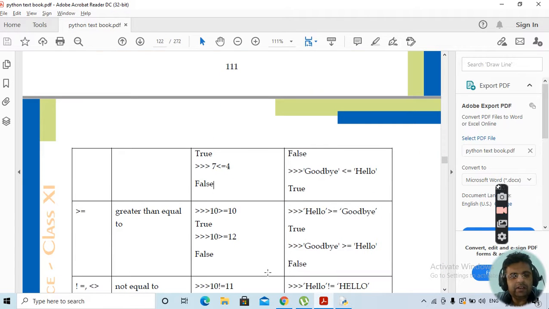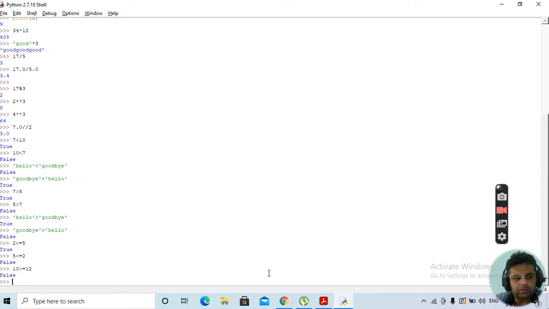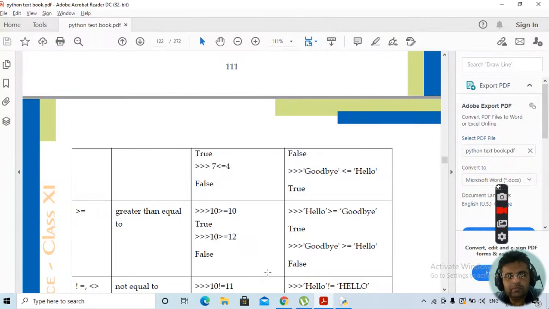Then we have greater than or equal to. 10 is greater than or equal to 12 will return false. If we write 12 is greater than or equal to 10, this will return true. Clear?